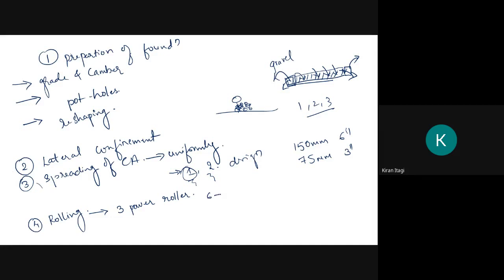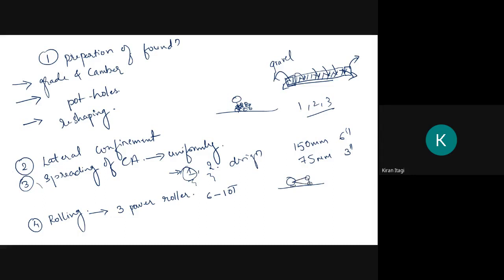It has a capacity of 6 to 10 tons, and it is given equivalent vibrations. This is the front wheel, and this is the back 2 wheels.